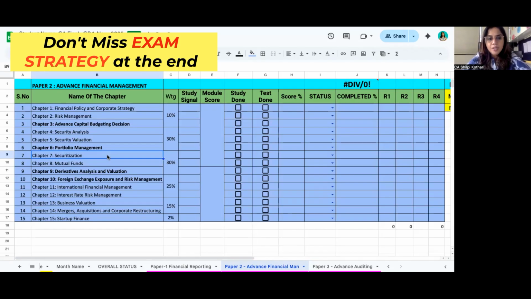But if you have somehow completed all the topics, the next step is to practice a lot of sums. The more you practice, the more questions you come across, and you will get new tricks and tips which will help you solve. Just simply reading is not going to help you, especially in FR and AFM.